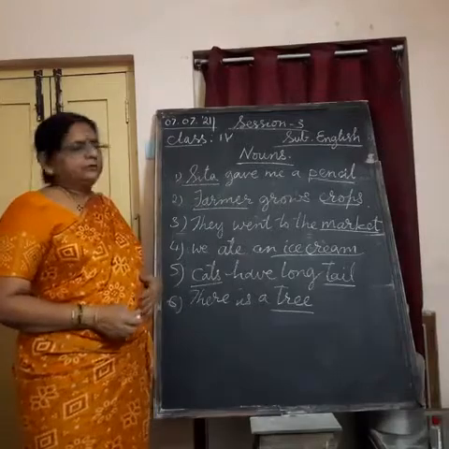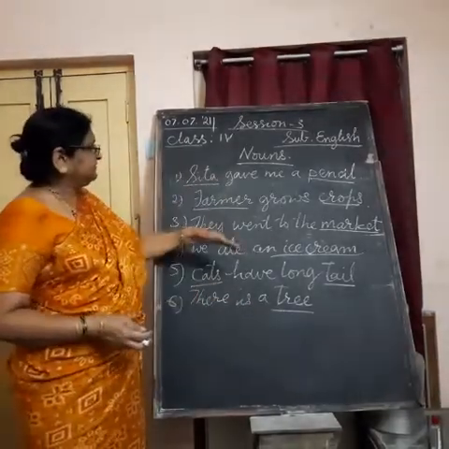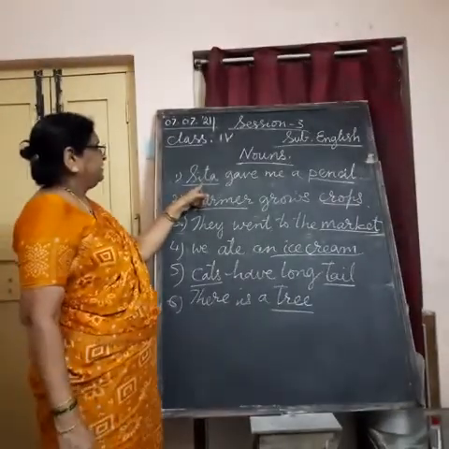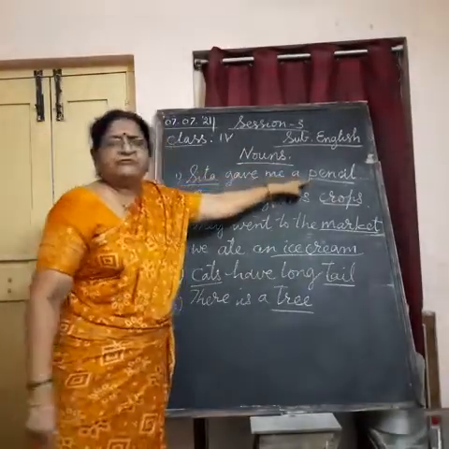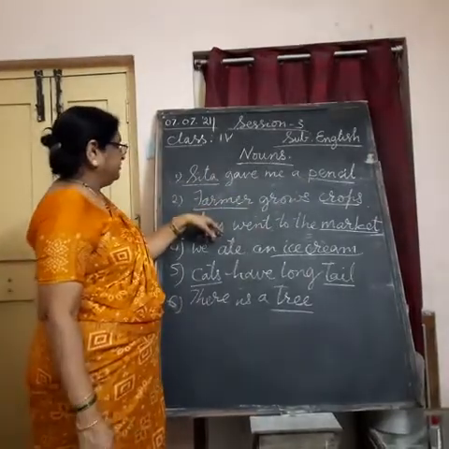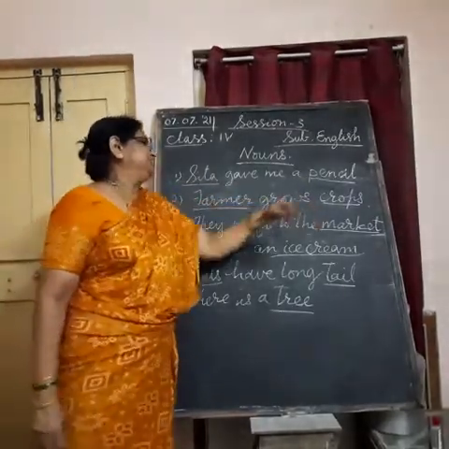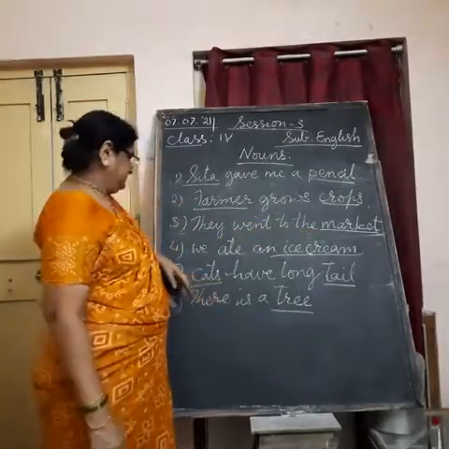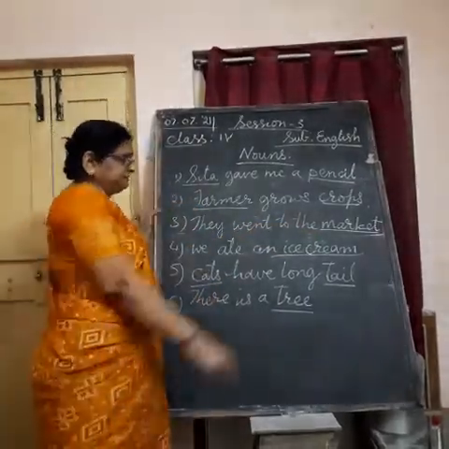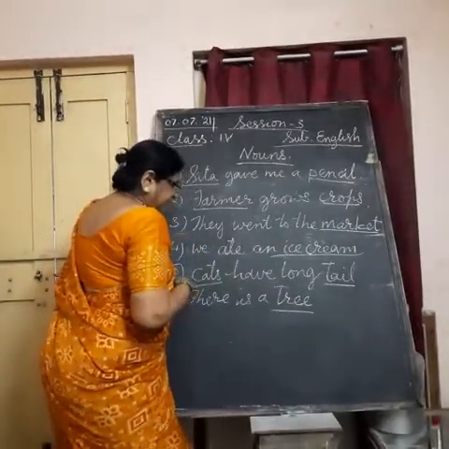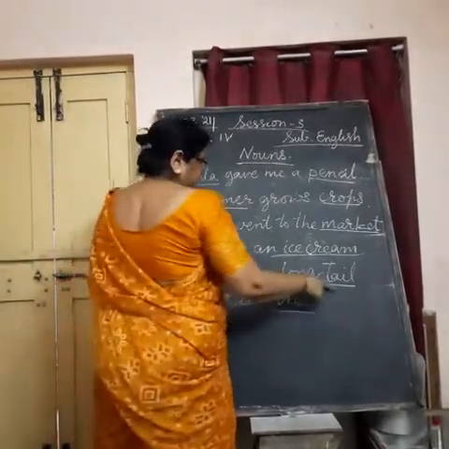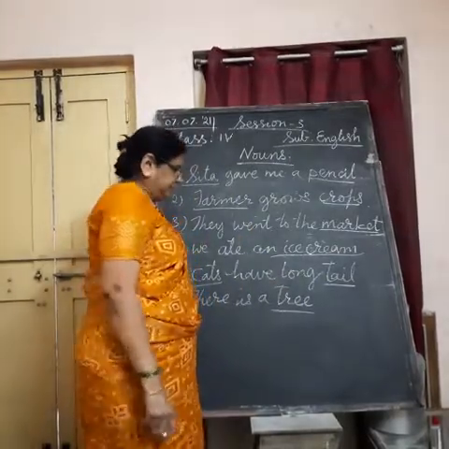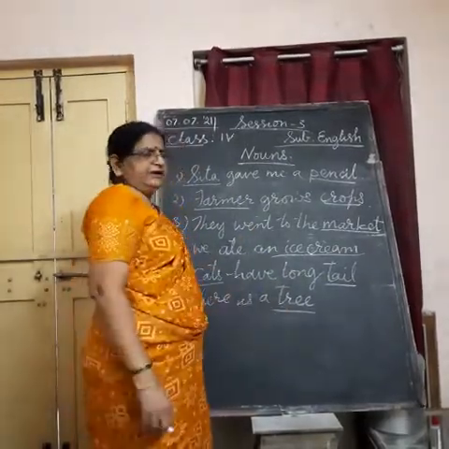Food. Okay. So, in this way, the naming words give us the name of a person, and pencil is the name of a thing. Farmer is the name of a person. Crops is the name of a thing. And market is the name of a place. And ice cream is again the name of a thing. Cat is the name of an animal. Tail is its body part, the name of a body part. Then tree is the name of a thing.